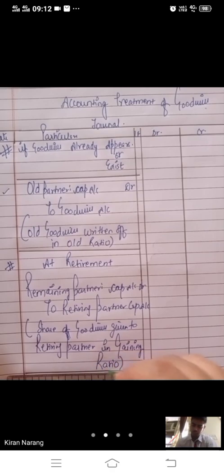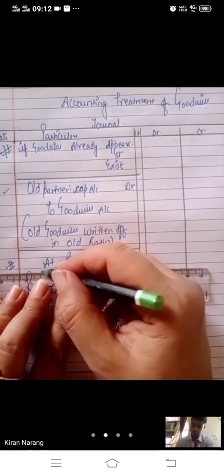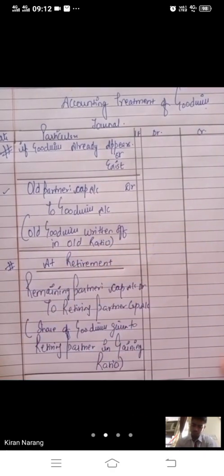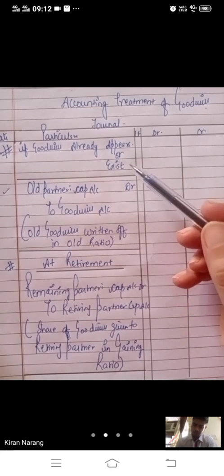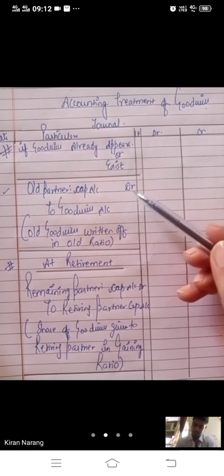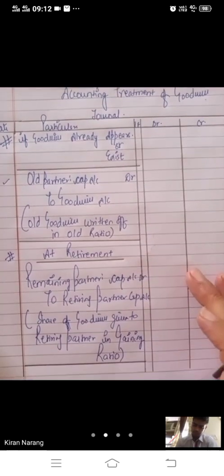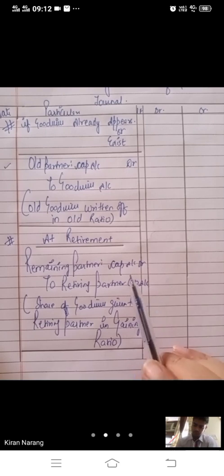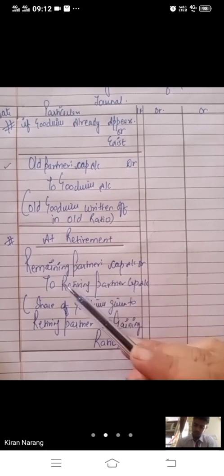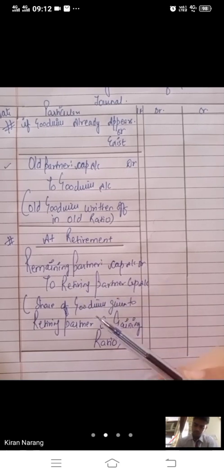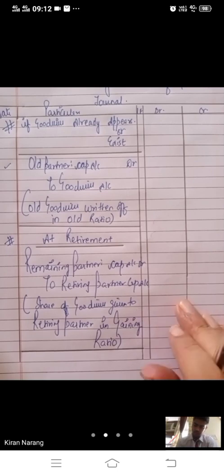But two journal entries are there for the treatment of goodwill, maximum two. If goodwill already appears, then we have to do old partners' capital account debit to goodwill. But at the time of retirement, we have to pass one journal entry, and that is remaining partners' capital account debit to retiring partner's capital account. How will we pass this entry?